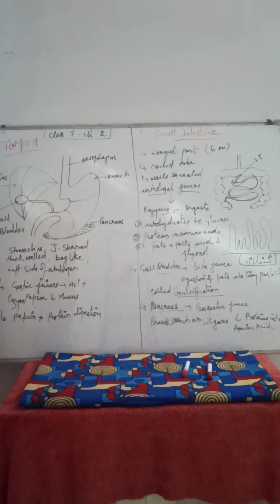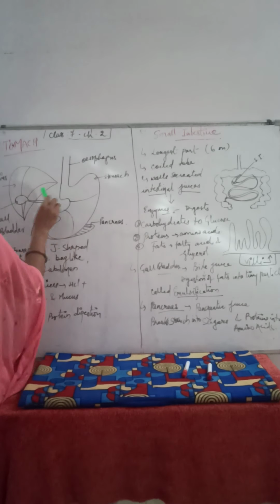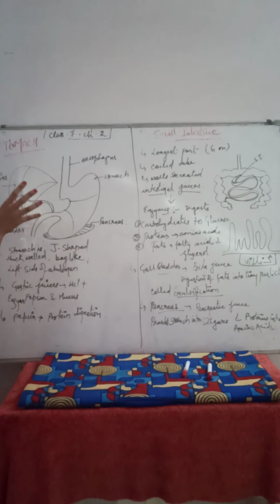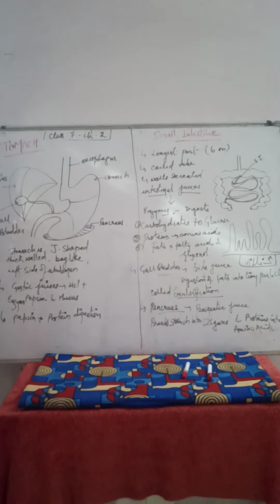Now come to the main part. The stomach wall is thick and it contains a strong gastric juice. The gastric juice contains hydrochloric acid, known as HCl, and also important enzymes. What is the name of the enzyme? It is pepsin.